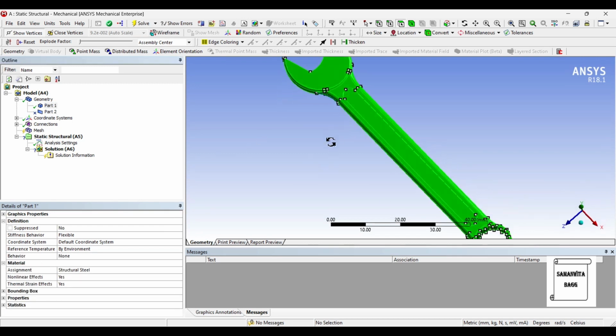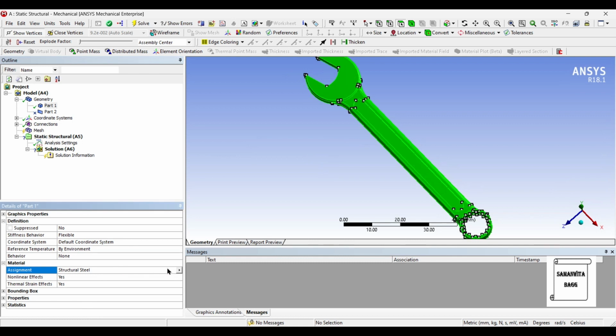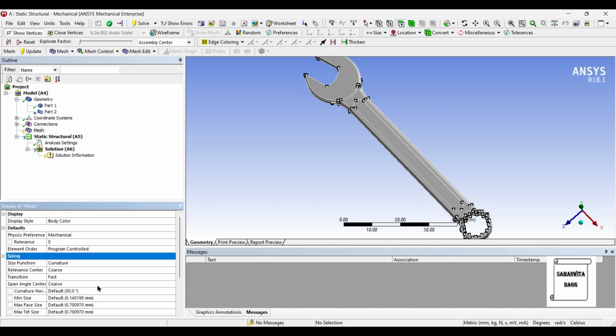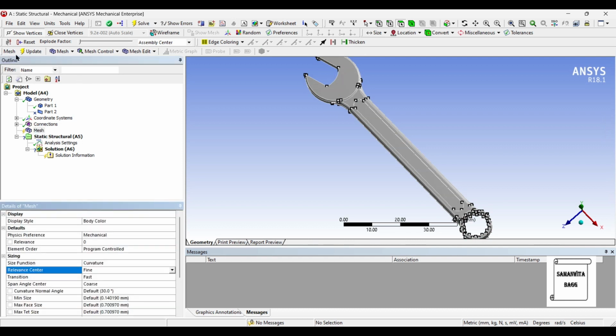I'll go to this geometry and change the material to stainless steel. I'll now go to mesh and change the sizing from coarse to fine and update.